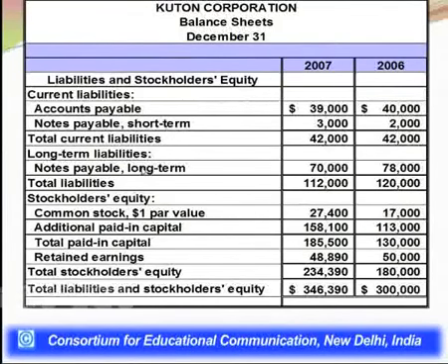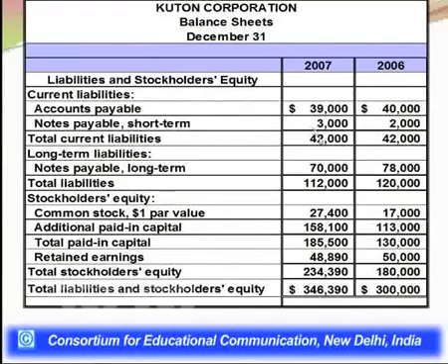It means a company can take loans in the form of notes payable for short duration as well as for long duration. If it is for short duration, less than 1 year, it is known as a current liability, and if it is for more than 1 year, we call it long term liabilities, as indicated here, right? So the value of notes payable for 2006 was 78,000 and for 2007 is 70,000.